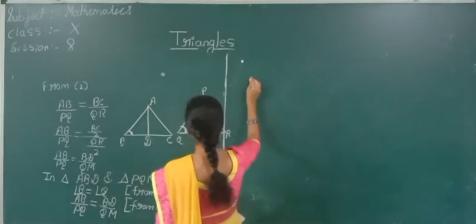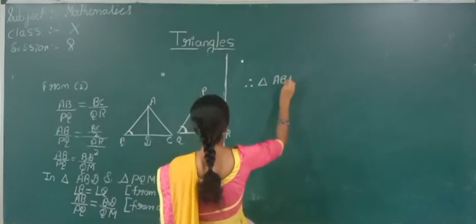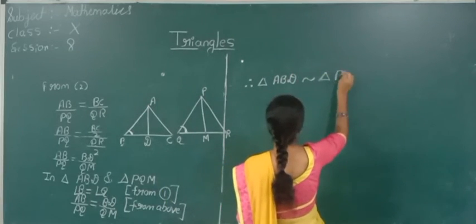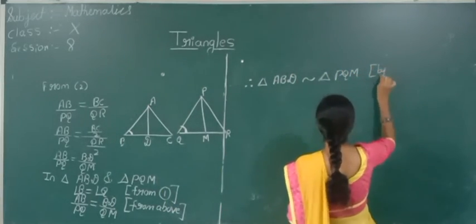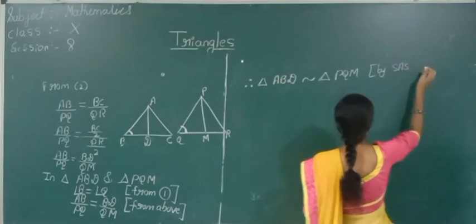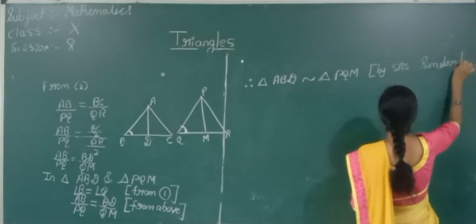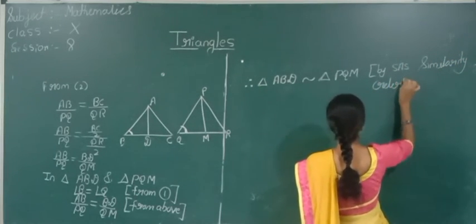So therefore, triangle ABD is similar to triangle PQM by SAS similarity criterion.